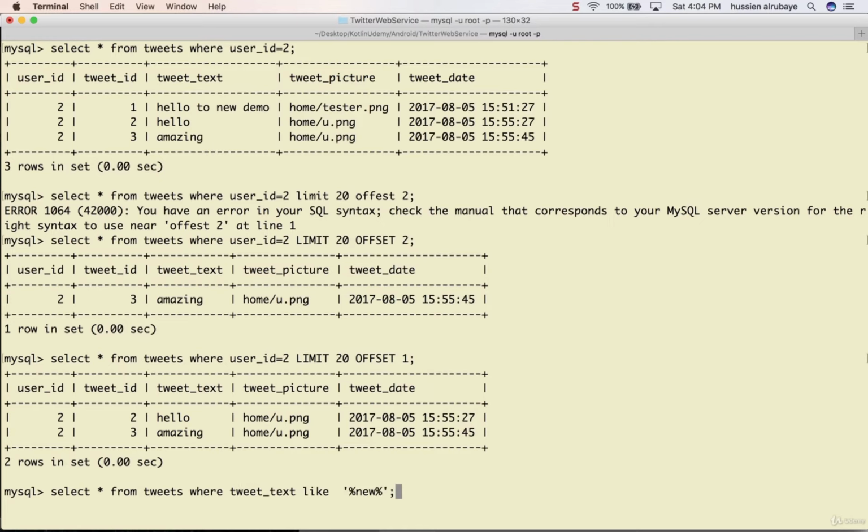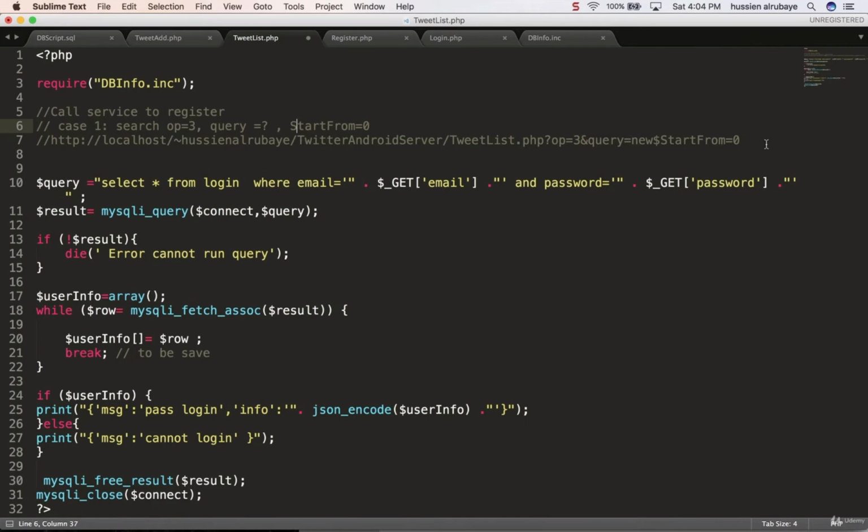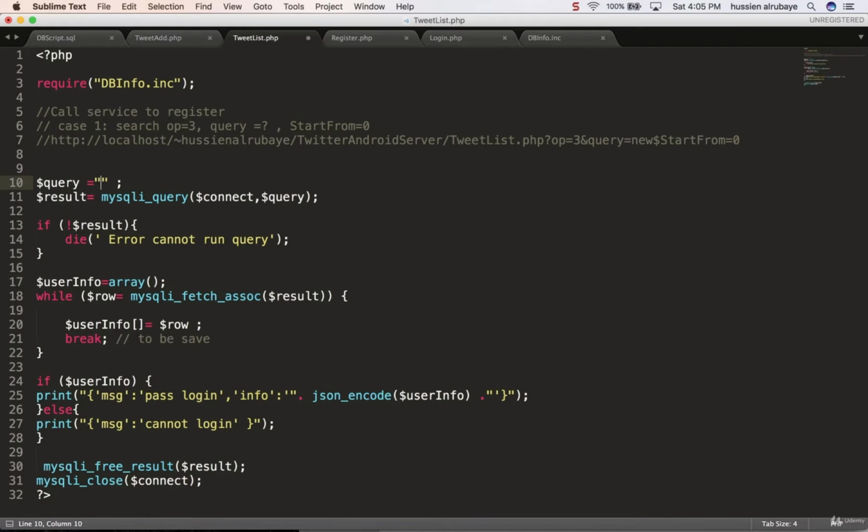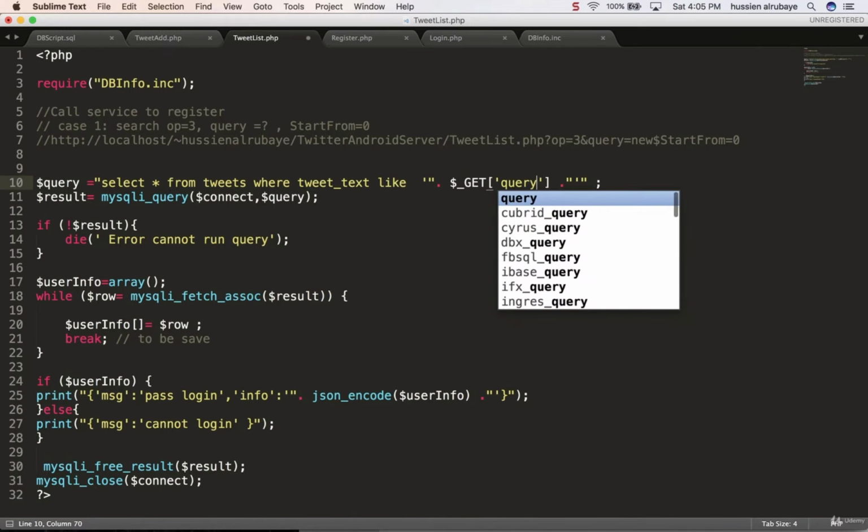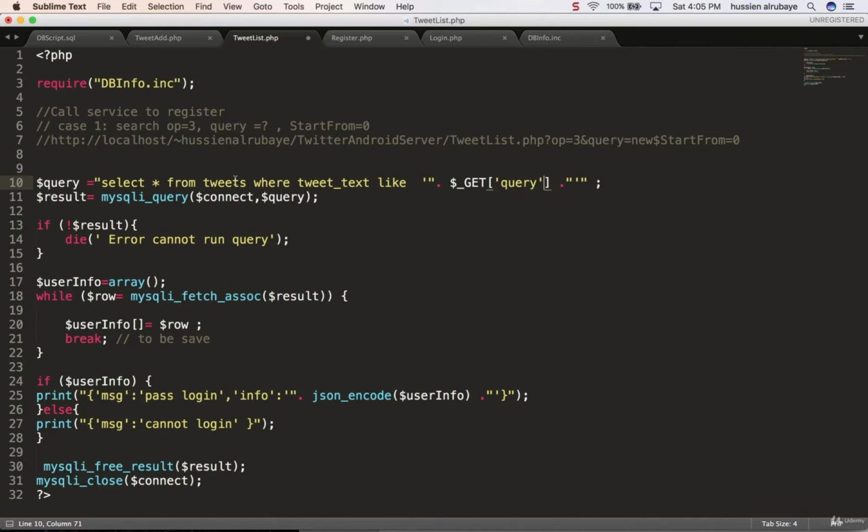We did 3 different things. This one was for searching. I added this one here, the query that I wanted: select from tweet where tweet text is like this. Which one do I want to search for? I want to search for the query. Now select anything from tweet where the tweet text is like whatever you want to search for.